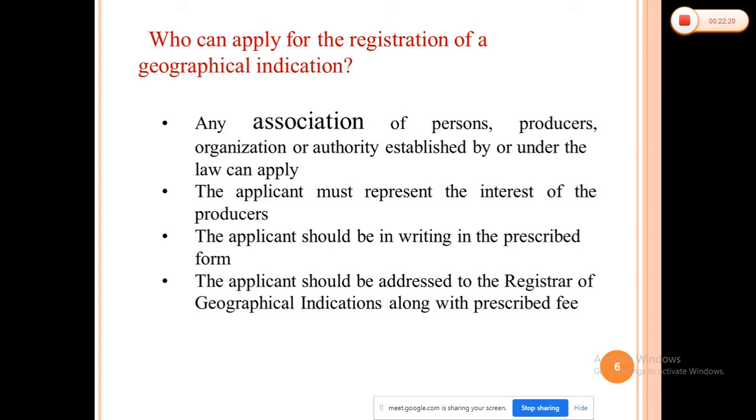Now the 10 years are completed. They have renewed the geographical indication in 2018. Next they have to renew in 2028. So 10 years is the term specified for geographical indications. Like a patent, it is 20 years. Like industrial designs, we also have 10 years, 10 plus 5 years.